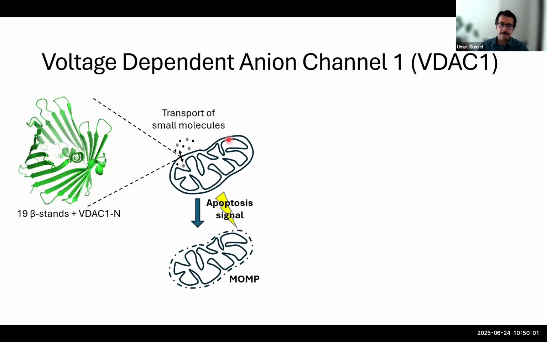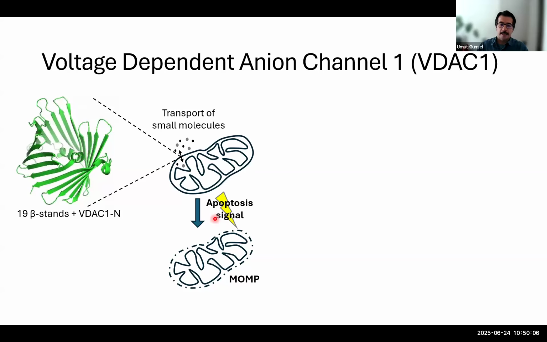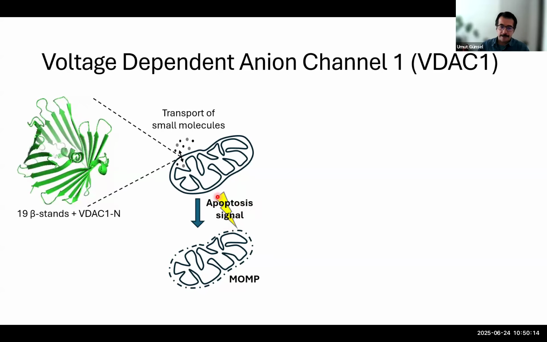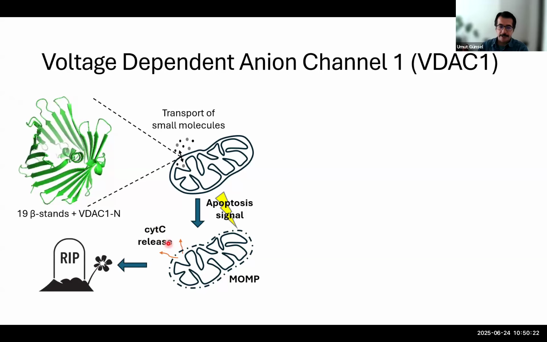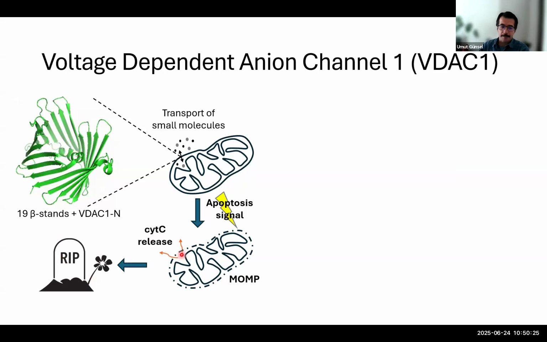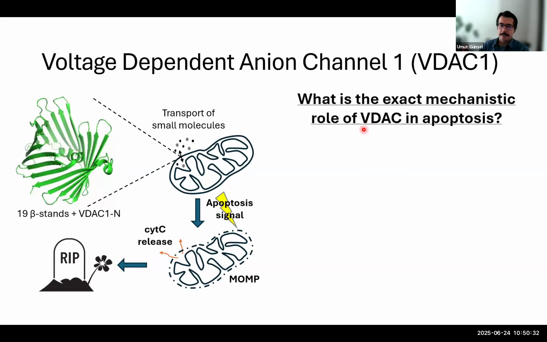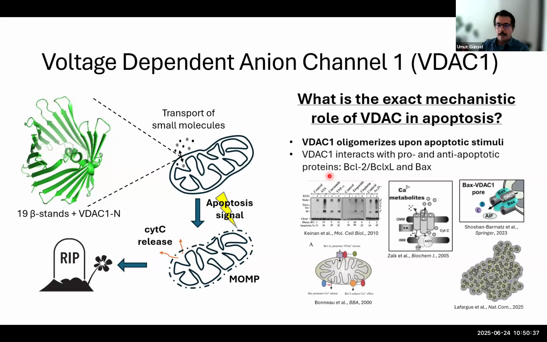In addition to its main function in transport of molecules, this protein has also been shown to act as a key player in the apoptosis mechanism. During apoptosis, upon an apoptosis signal, the mitochondrial outer membrane gets permeabilized, and the cytochrome C release from the intermembrane space leads to cell death. However, how VDAC is mechanistically regulating this process is not really clear.